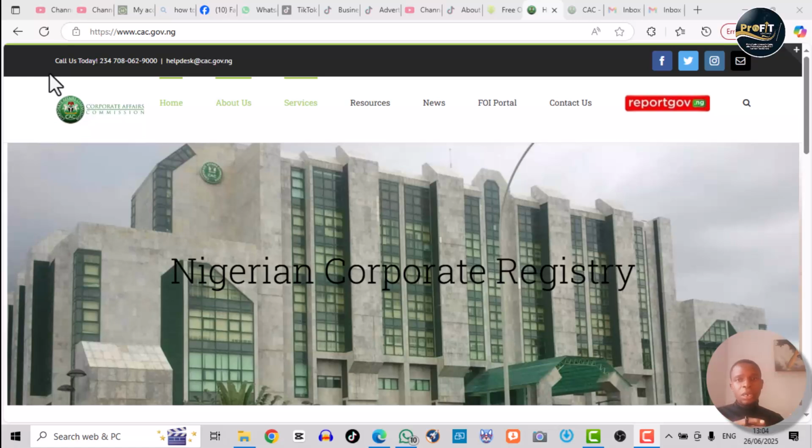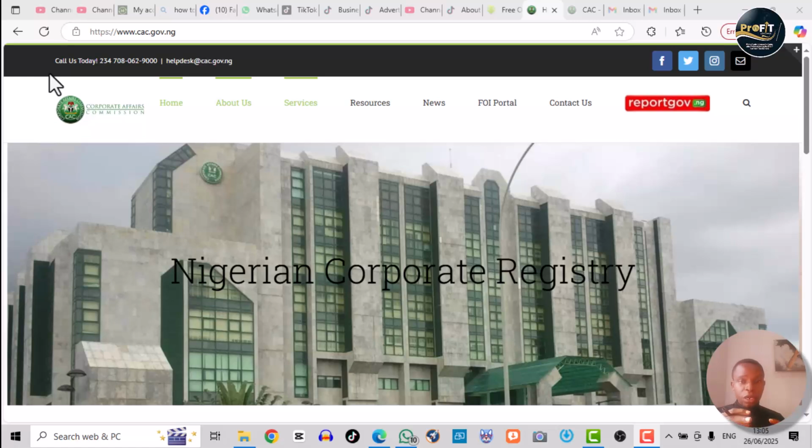You can create an account with the CAC, you'll be accredited with the CAC, okay? And so you can create one account and use that one account to open as many business names for anybody at all as possible, whether it's business name, NGO, or whatever. So with that one account, you can run everything, okay? But if you are not an accredited agent, this option is for you, okay?